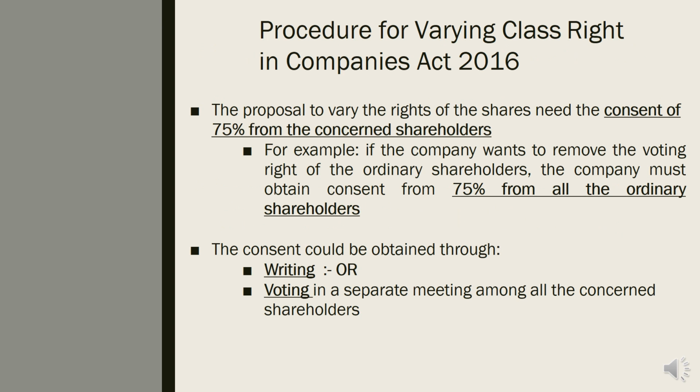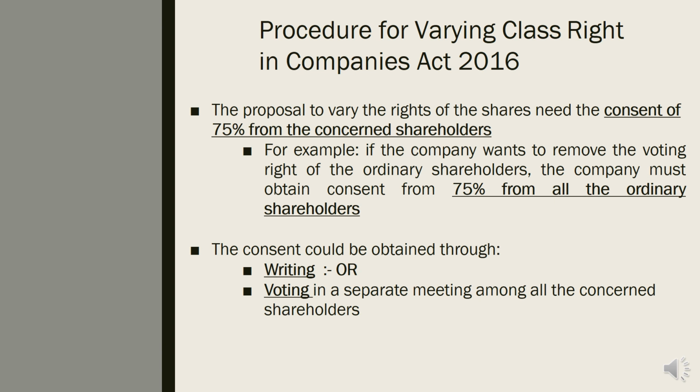What are the procedures for varying class right in the Companies Act 2016? It's stated here that the proposal to vary the rights of shares needs the consent of 75% of the concerned shareholders. We have an example here. If the company wants to remove the voting right of the ordinary shareholders, the company must obtain consent from 75% of all the ordinary shareholders.